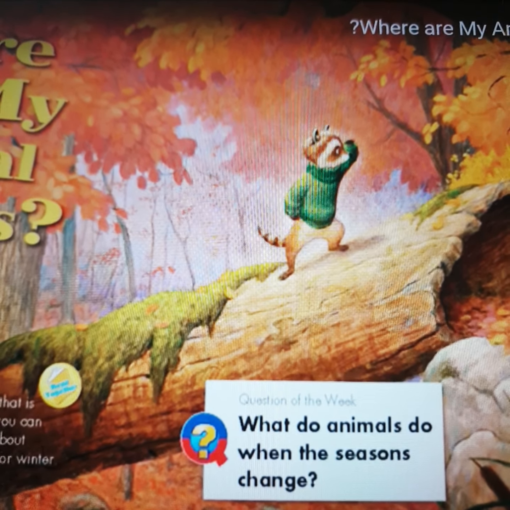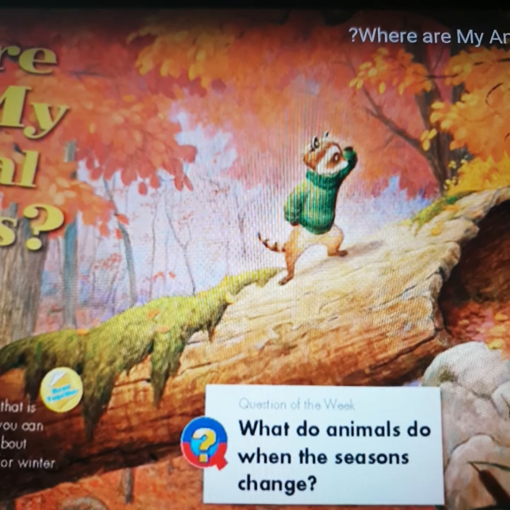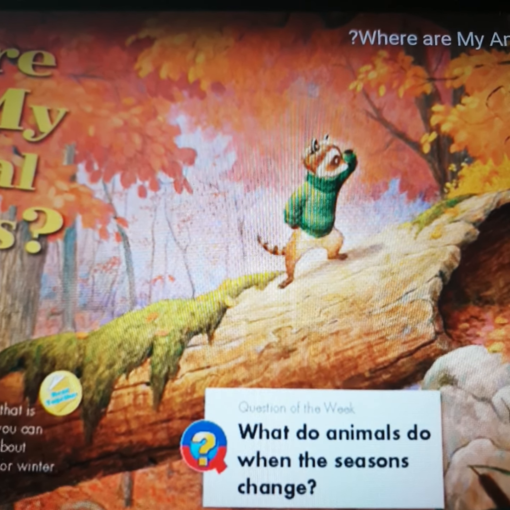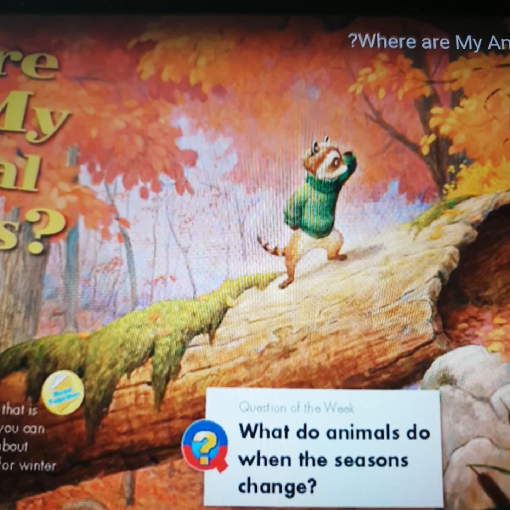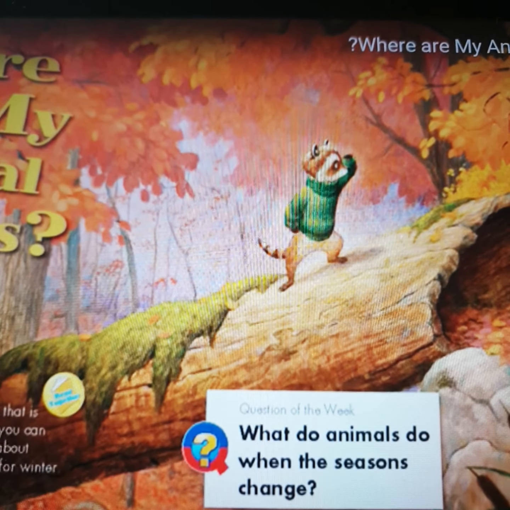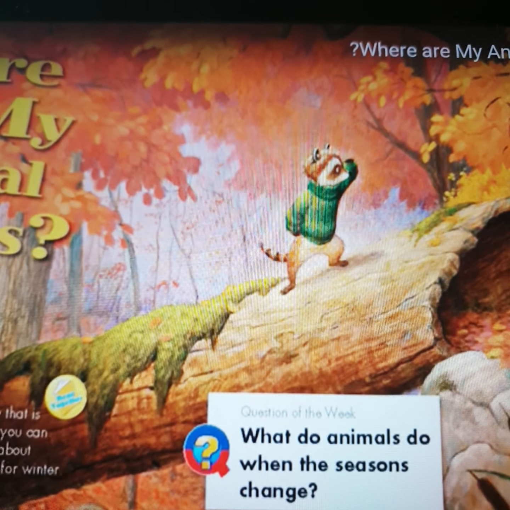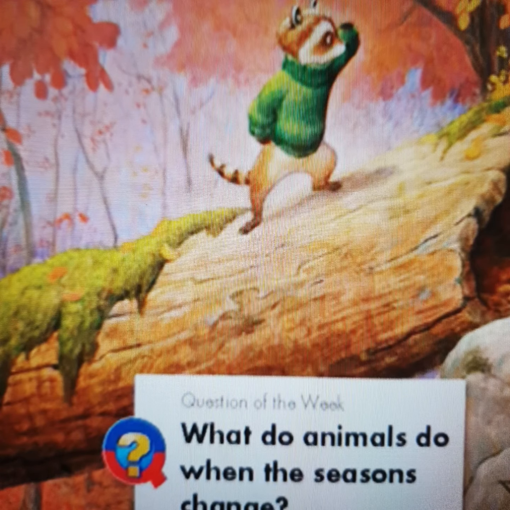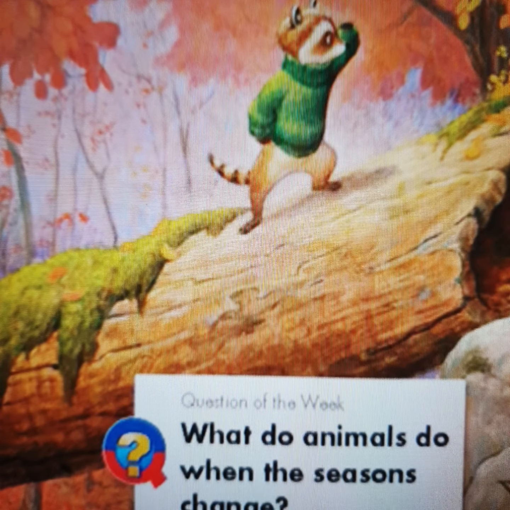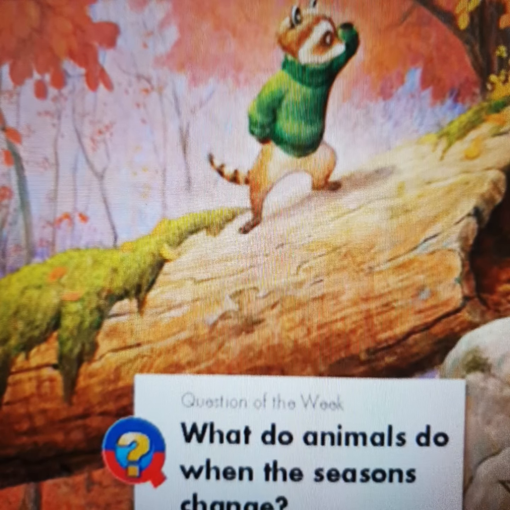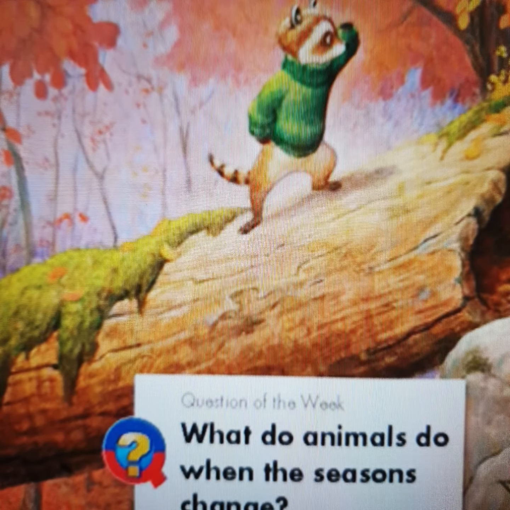We have in the year 4 seasons. We have fall, summer, winter, and spring. But here, if you look at the picture, you can see that the leaves are red and yellow. But why? The leaves have turned from green to red and yellow, and they are on the ground because the season is the fall. So, as you know, in fall, the leaves will be red and yellow.